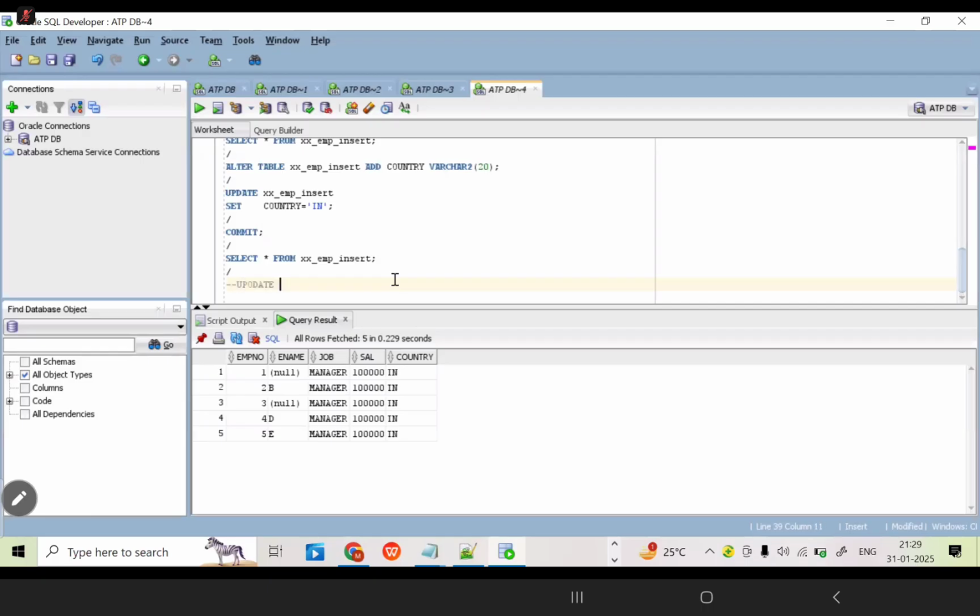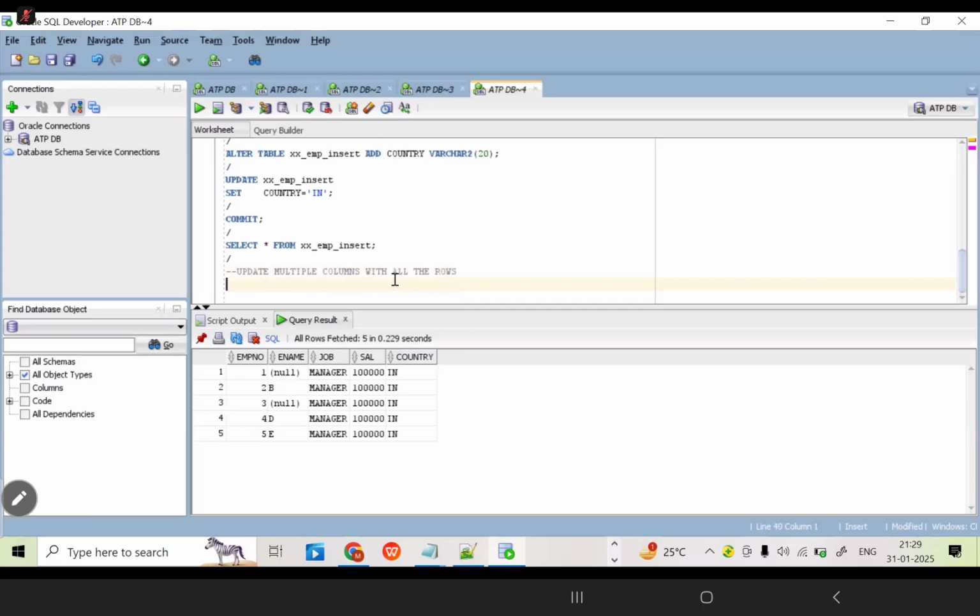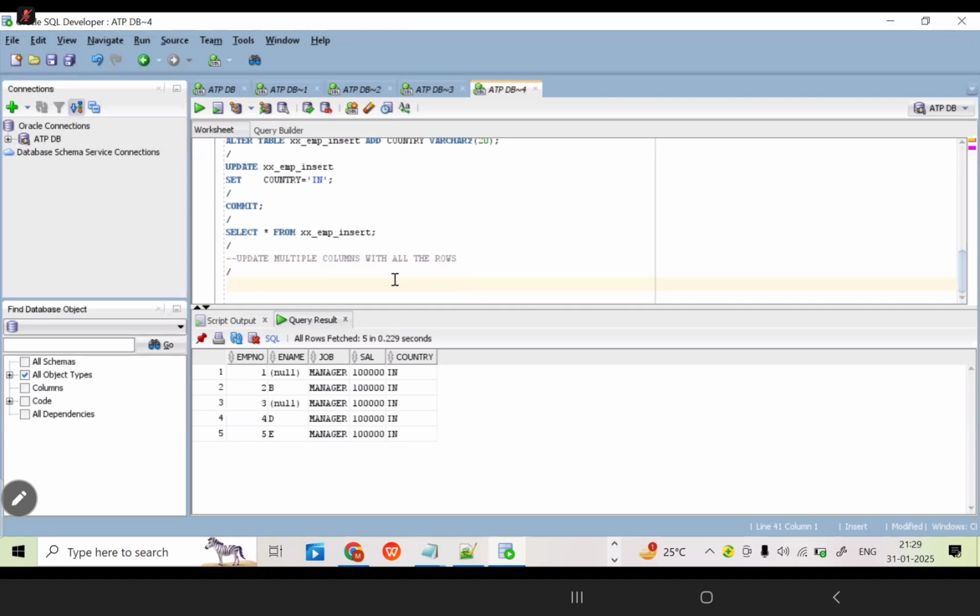Update multiple columns with all the rows. Now you can tell me what my requirement is. I am going to tell you. Okay. Ename, no need to touch. Later I can touch it. Job is HR. Okay. Salary is 2 lakh. Just country, I am going to change it to US.